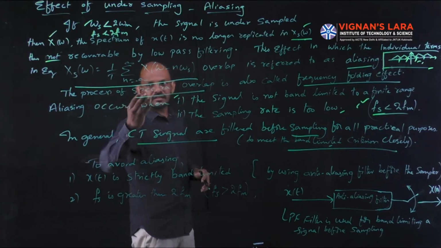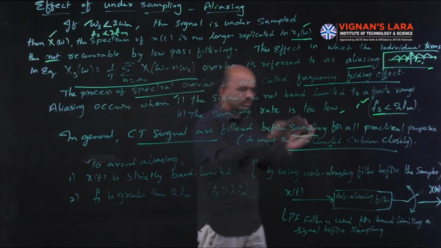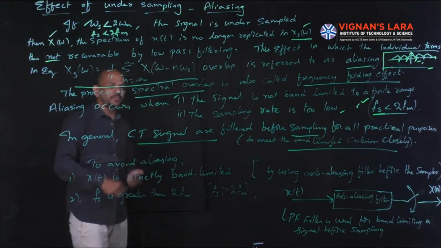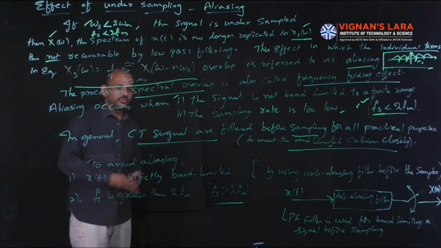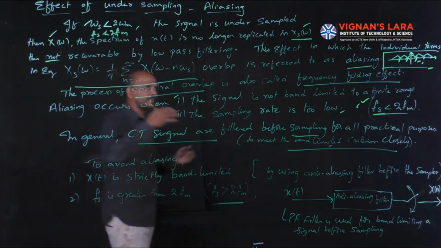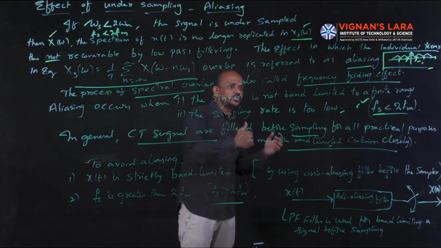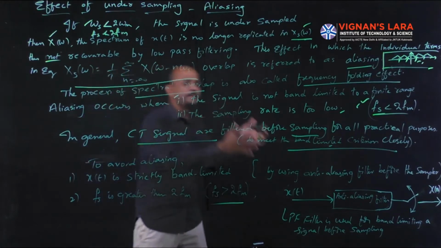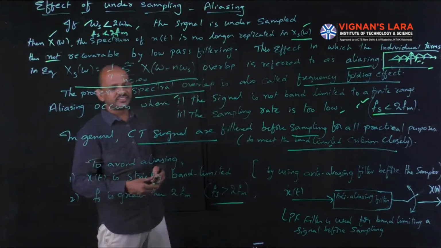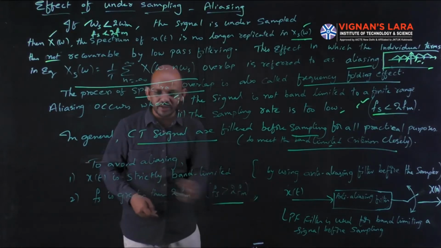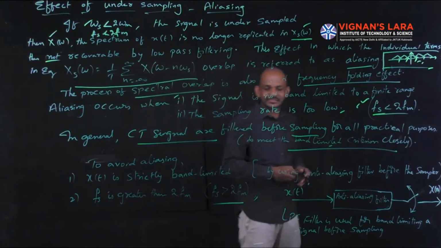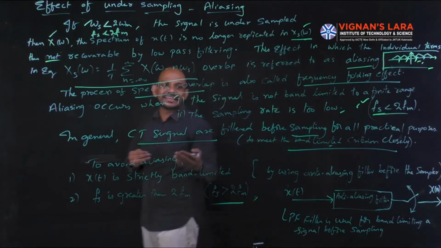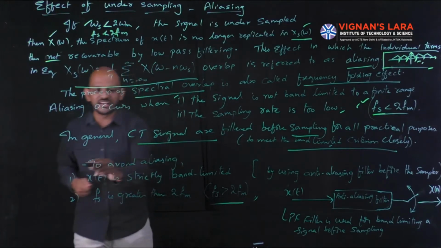Here aliasing occurs when the sampling rate is too low. That is, we have to increase the sampling rate. That means the sampling frequency is greater than 2 FM. So Fs is greater than 2 FM. So for aliasing to occur, the signal is not band limited to a finite range and the sampling rate is too low. To avoid aliasing, the signal x(t) is strictly band limited, and Fs is greater than 2 FM. So how can you strictly band limit? We can band limit the signal by using an anti-aliasing filter before the sampler.